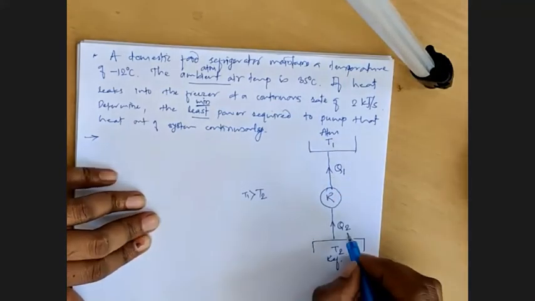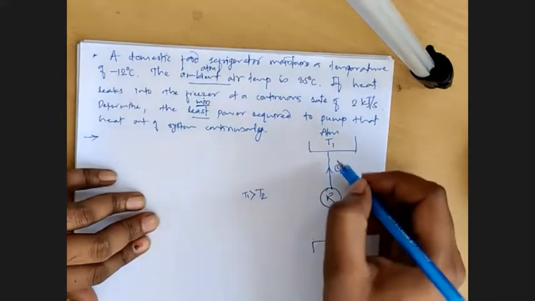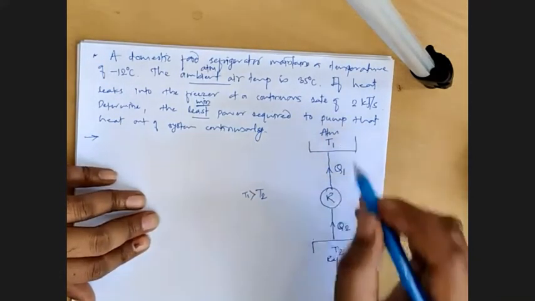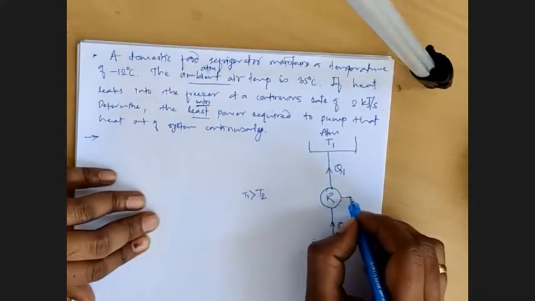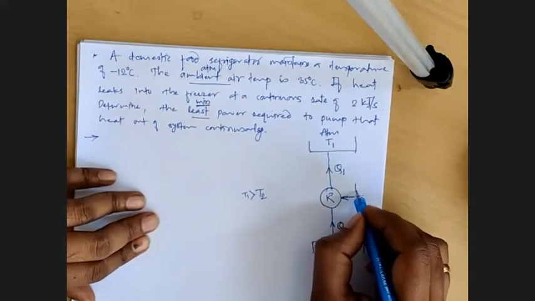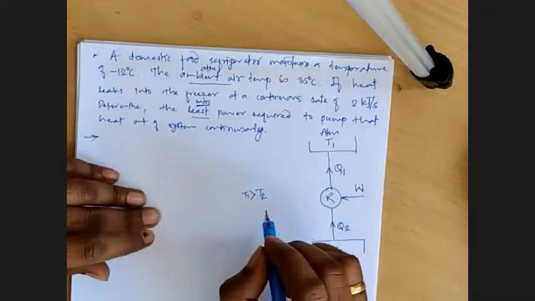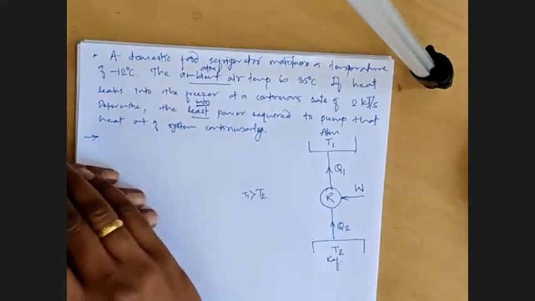The heat accepted is Q2, proportional to T2, and the heat dissipated to the atmosphere is Q1, proportional to temperature T1, and for that we need to provide external work. So work input to the system. Okay, so this is the sketch for the refrigerator.